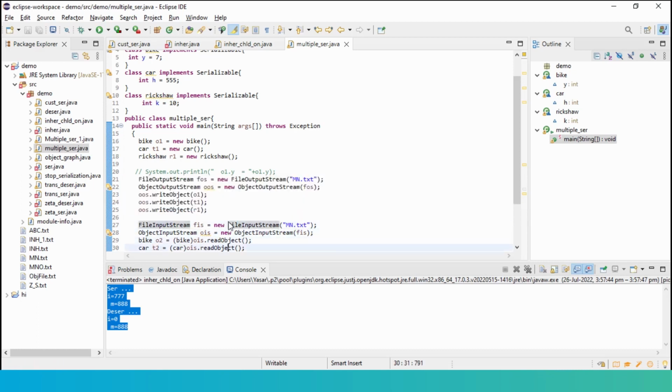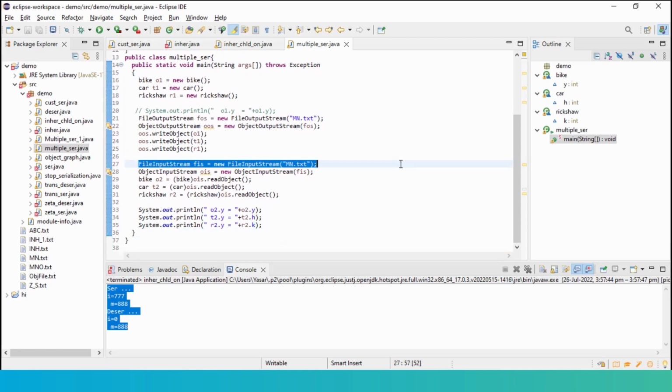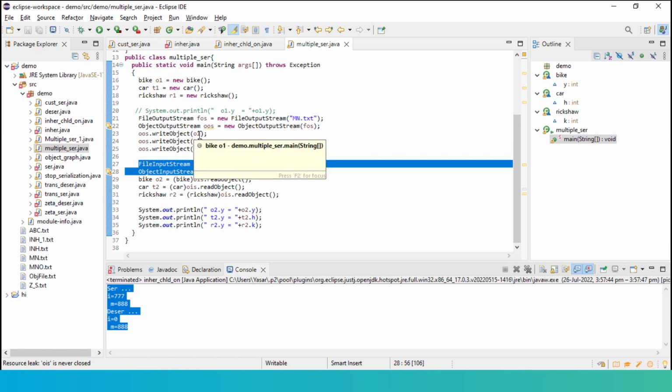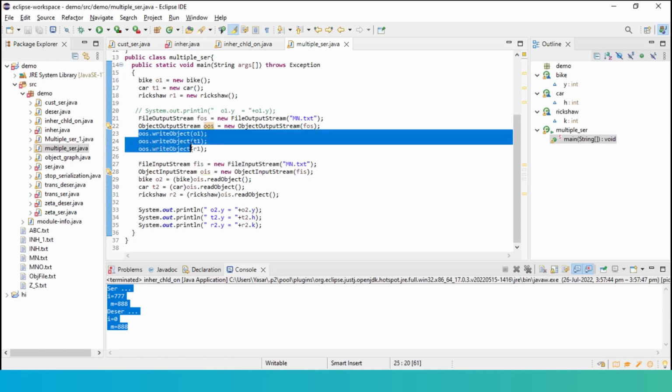What about reading the same objects? This is the usual method, the 2 lines for deserialization, and I'm reading the objects in the same order. Do you notice O1 I have written? I will read O2 first. Okay, then T1 I have written, I am reading T2 second. R1 I have written, I will read R3 the third. That means if I take care of the order, then multiple objects can be written to a file and can be read from the file easily without any issue.